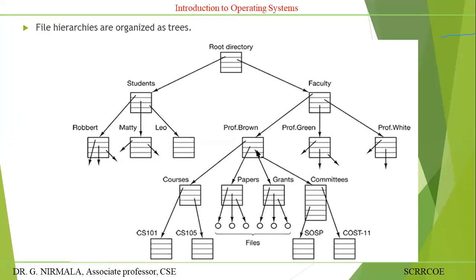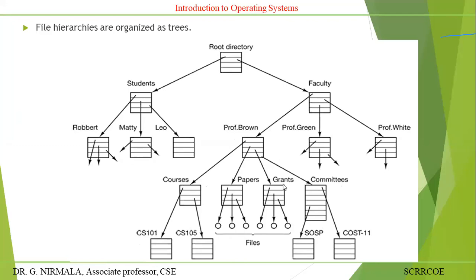Professor Brown will have subdirectories: courses, papers, grants, and committees. Under courses, you have CS 101, 105. At the lowest level, papers, grants, committees, these are the files.